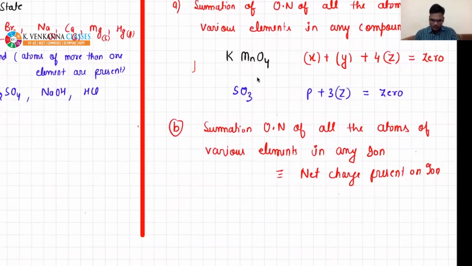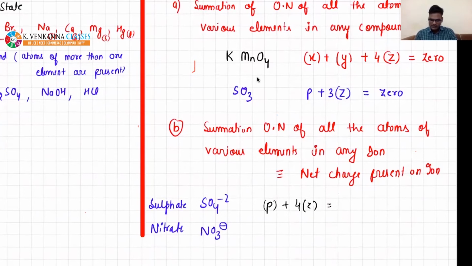Let's say they have given you sulfate ion. Sulfate ion is SO4 2-. Nitrate ion, beta, NO3 -. So I am writing these names and I ask you to remember what is nitrate, what is sulfate. In this case, let's say sulfur possesses oxidation number P, oxygen as usual Z. The summation must be equal to -2 because the net charge present on this ion is -2.